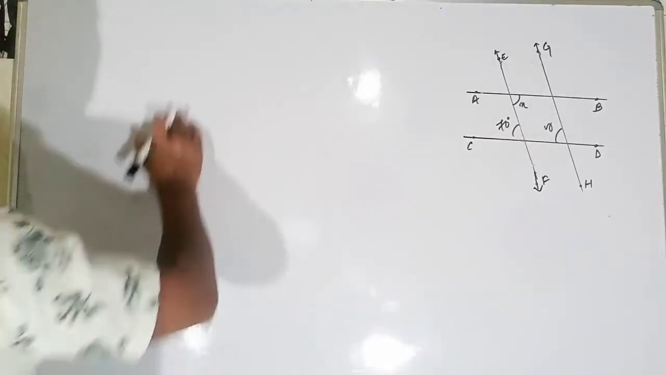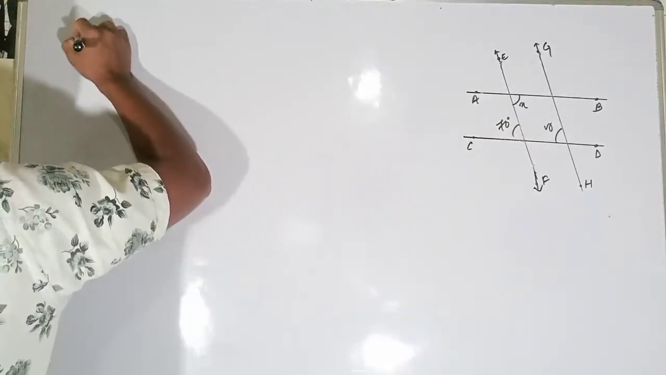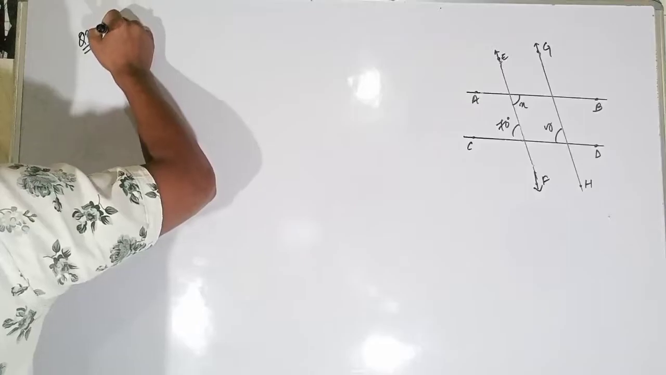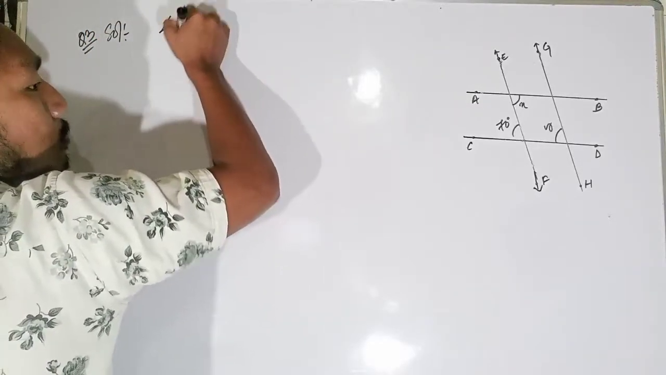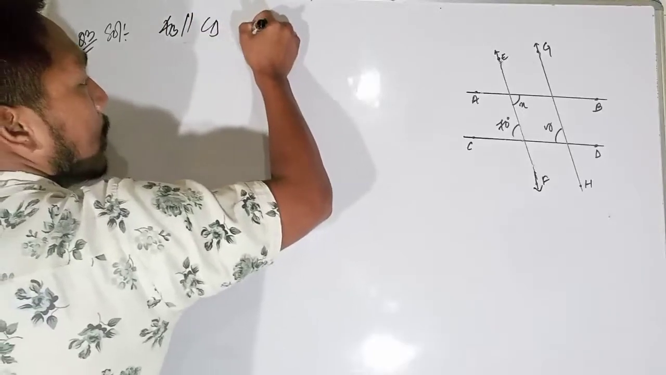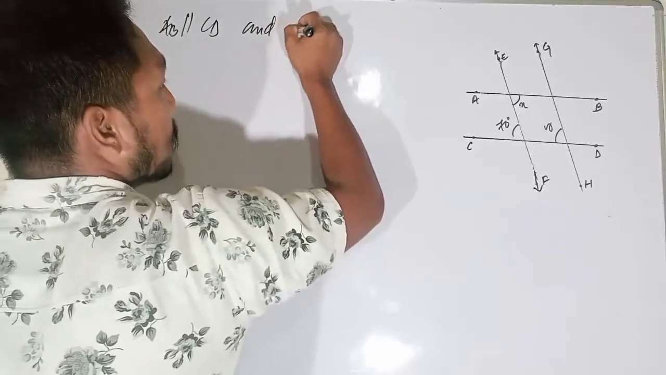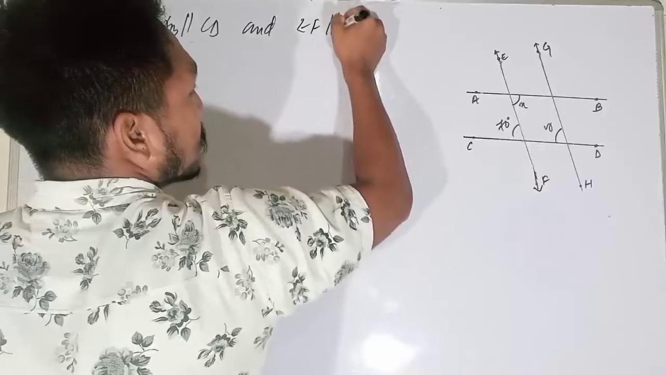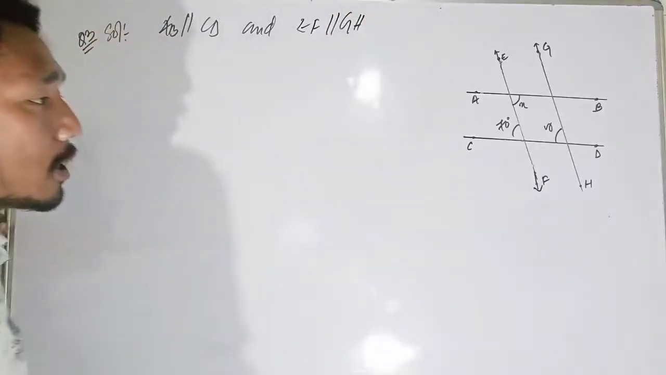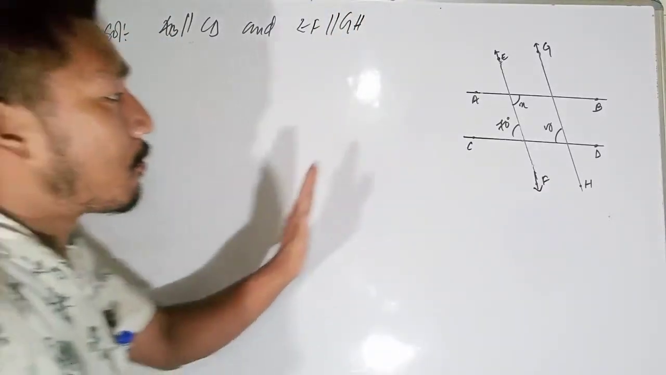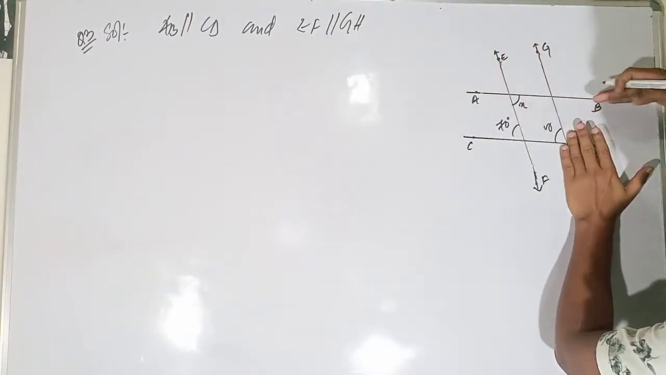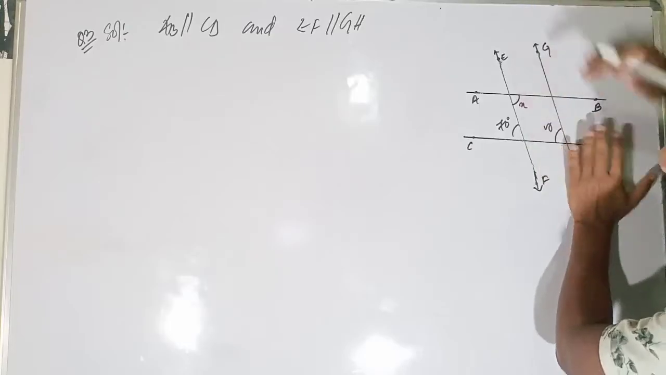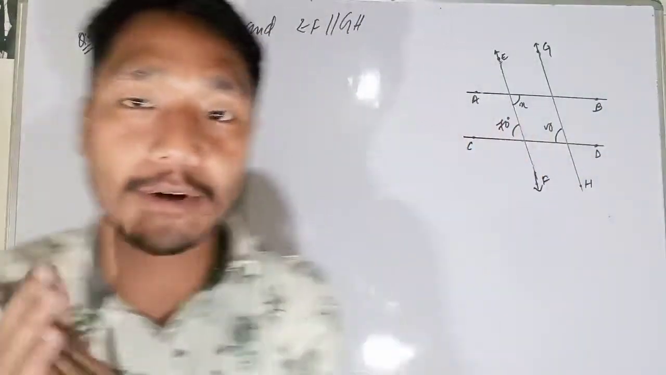Question number 3 is very easy. Only the figures make us confused. Solutions: AB is parallel to CD, and EF is parallel to GH, yes, no? So you have to find. Now forget this line, and consider AB and CD, and let EF be the transversal line.